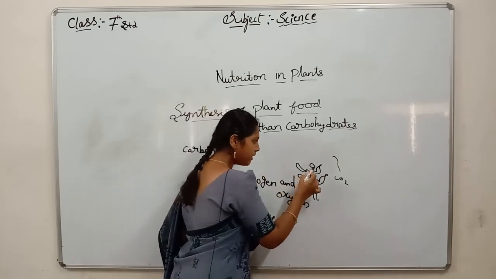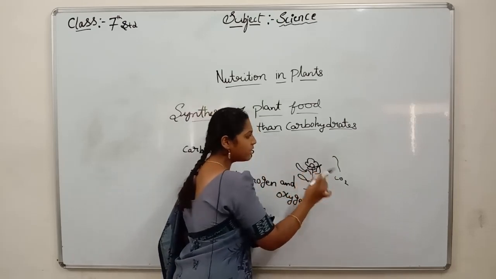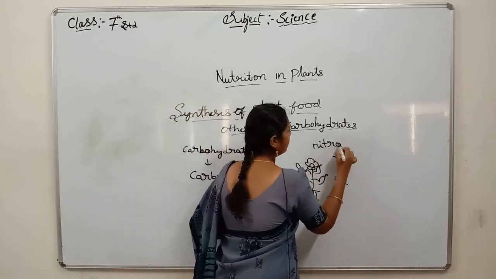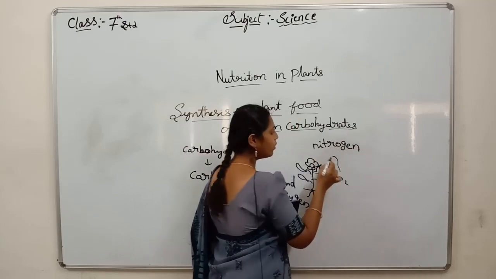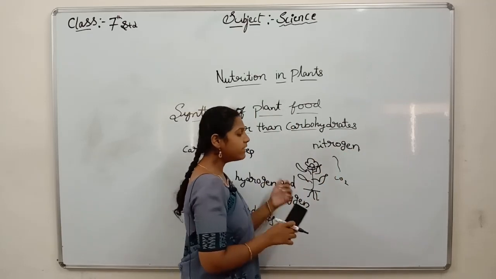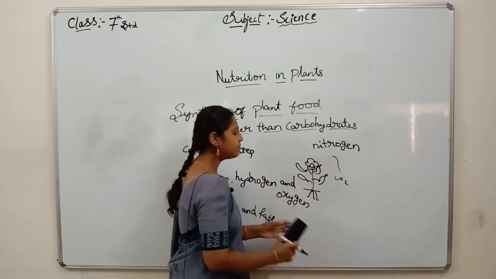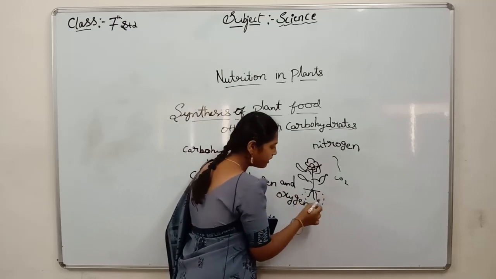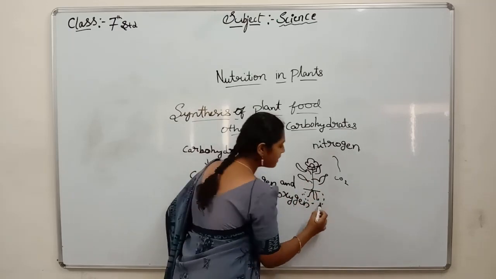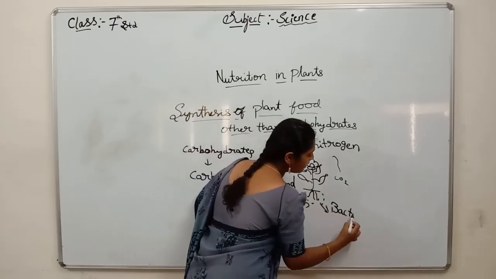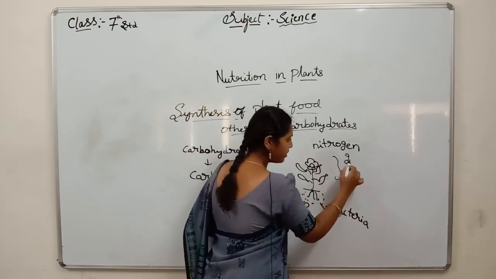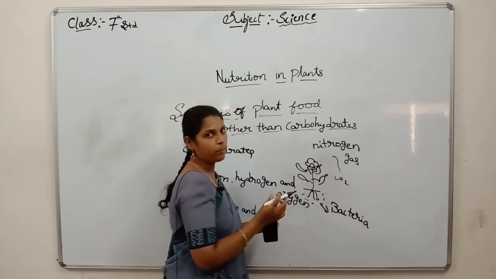But the plant, through the leaves, cannot absorb what? Nitrogen. It cannot absorb nitrogen because it is in gaseous form. So it can't absorb the gaseous form of nitrogen. Then how does it absorb nitrogen? In the soil. Here these are the roots and this is the plant. In the soil some bacteria are present. These bacteria will convert the nitrogen in gaseous form into usable form.